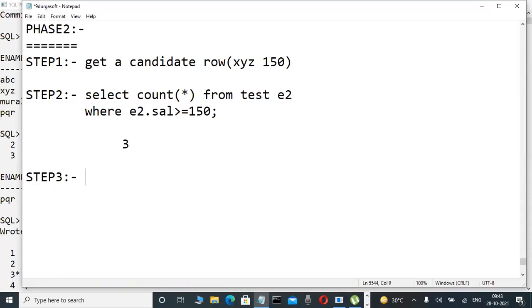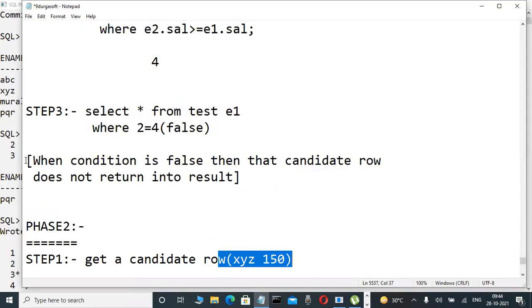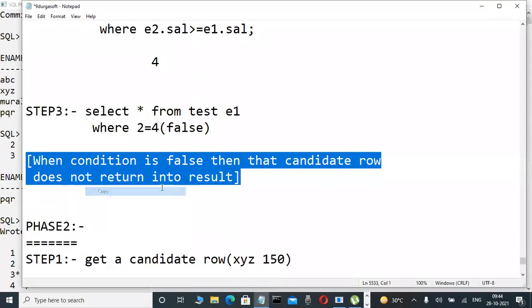Now what is step 3? Here this value 3 is compared with the parent query where condition, meaning select star from test E1 alias name where the salary 2 is equal to 3. 2 is equal to 3 means what? False. So where condition is false only. Whenever the where condition is false, this candidate row does not return into the result; that record is automatically rejected. Everyone knows that.